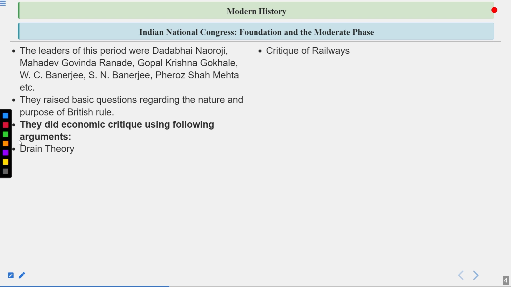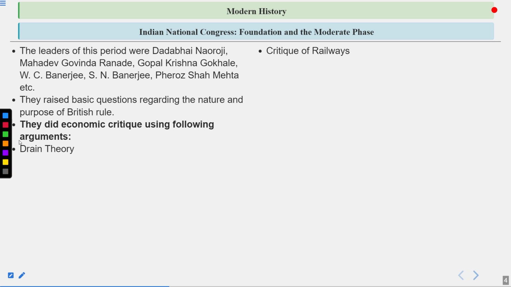Critique of railways. Railways is also one of the very criticized tools that was introduced by the Britishers in India. Why was it criticized? I hope you know, because firstly, when the Britishers came into India and started looting our country, they looted on the outskirts, the coastal areas, majorly like Surat, Masulipattnam, Madras.